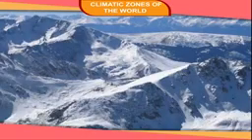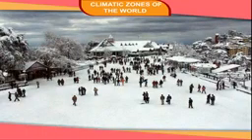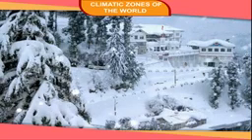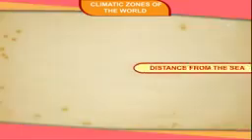Altitude. Altitude means the height of a place above the sea level. Highland areas are always cooler than the sea level areas at the same latitude. Therefore, hill stations are cool even when it is very warm in some plains. At the same latitude, the higher the altitude, the colder is the climate.